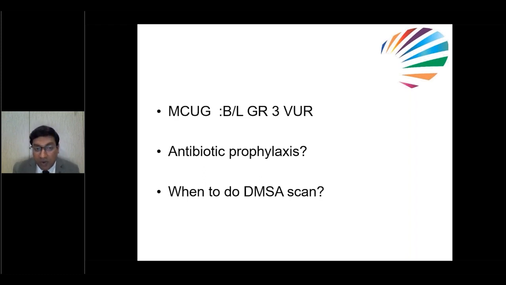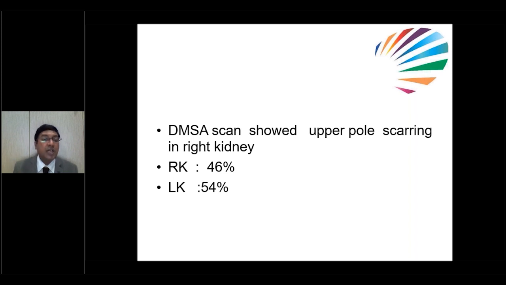Do we have to start antibiotic prophylaxis or not in this case? And when do you want to do the DMSA scan? Because the grade is grade 3, definitely we should start antibiotic prophylaxis, but wait for DMSA. After completing 3 months of antibiotic prophylaxis course, do DMSA. We should continue antibiotic prophylaxis because the child is having grade 3. The DMSA we have done is showing an upper pole scar in the right kidney, but kidney differential function is quite good. Right kidney is 46%, left kidney is 54%. So this is quite good. For a simple scar, there is no need to worry at all.